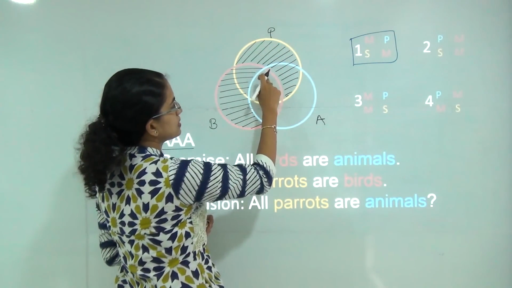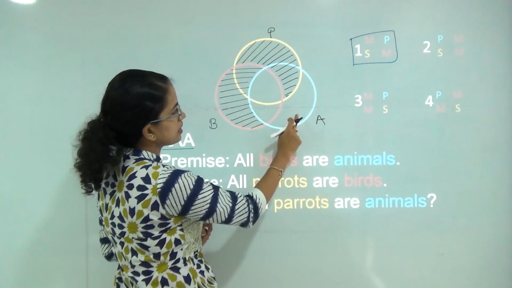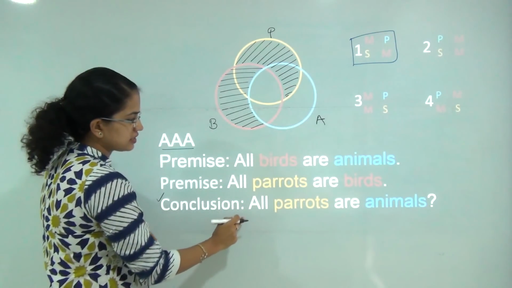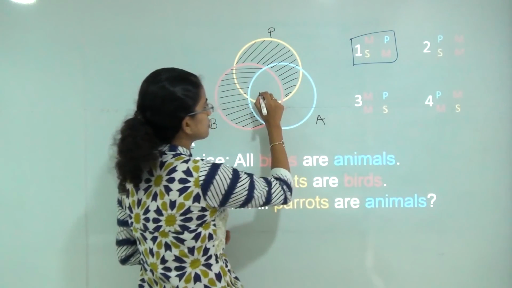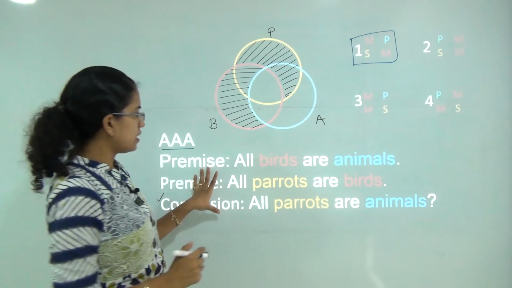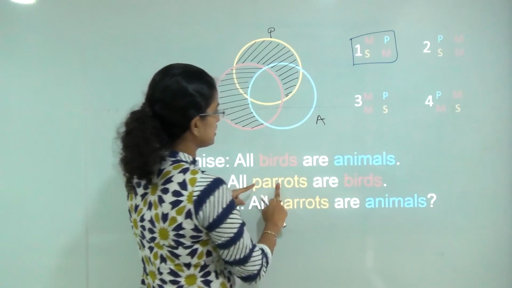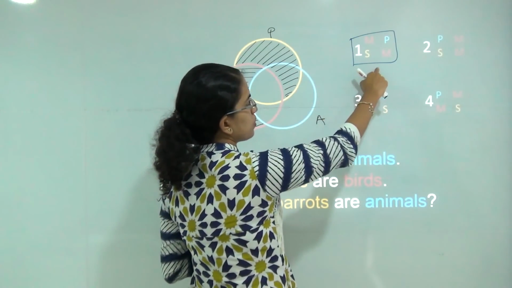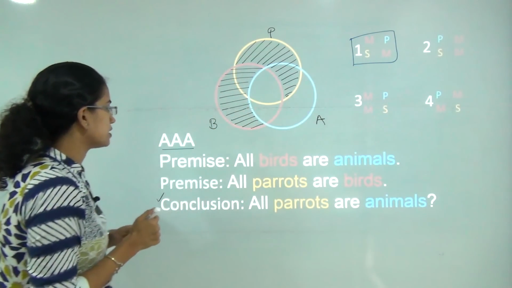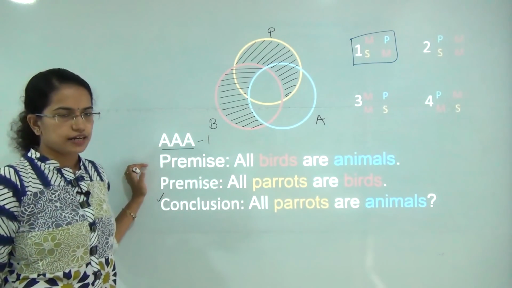So all the parrots are lying in this region, and this region is coming under animals. So I can say all parrots are animals would be correct. So this conclusion would be correct. Now if I look at this problem again, you have M and M here, P and S here. So this would be one type of example that I am saying. So I can say in AAA proposition 1 is correct.